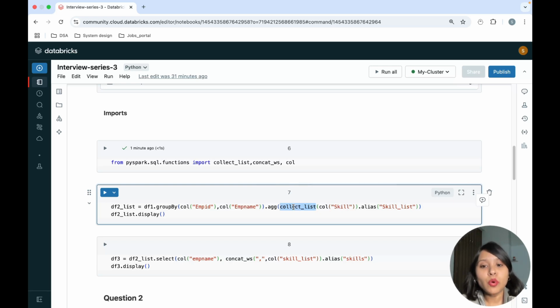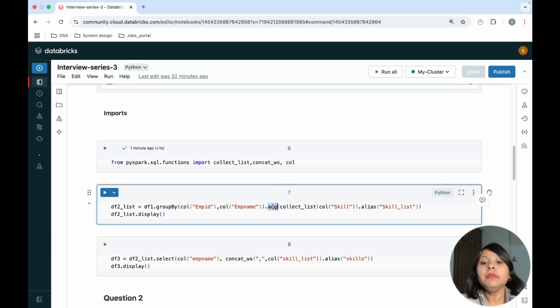If you want to know more about collect_list, please watch my previous video in which I have explained what a collect_list is, how you can use it, and what a collect_set is, because this video is not meant for explaining collect_list. So I will pin that in the I button. Make sure you watch that to understand properly what a collect_list is.